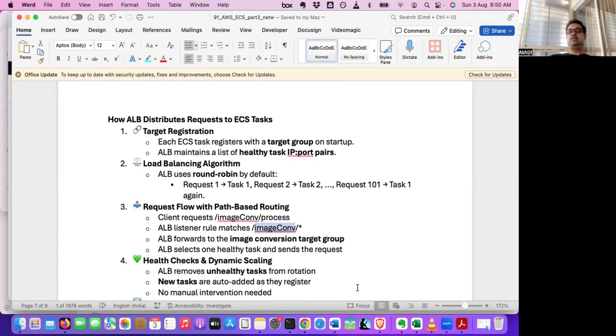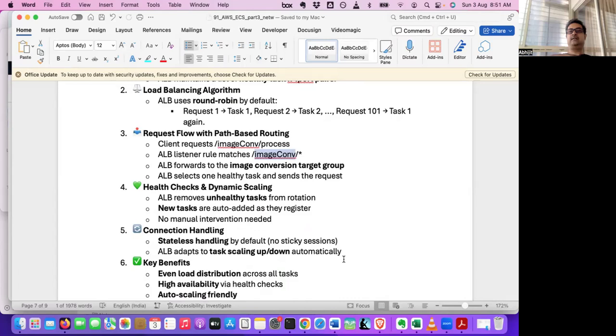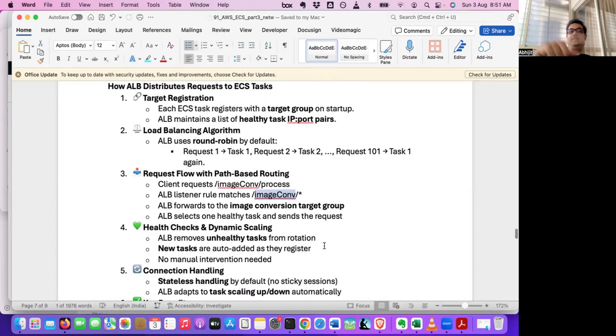You can set up an auto scaling group so that if CPU is more than 80%, we create one more EC2 instance. Or if memory usage is more than 70%, we'll create one more EC2 instance. So automatically it will scale up. And dynamic health checks will be there. Unhealthy tasks will be automatically removed. So this is the way the load balancer using a round robin mechanism will distribute the requests, and there will be a target group. Image conversion will be one target group. Video conversion will be another target group. And the related tasks will be registered with their respective target group.